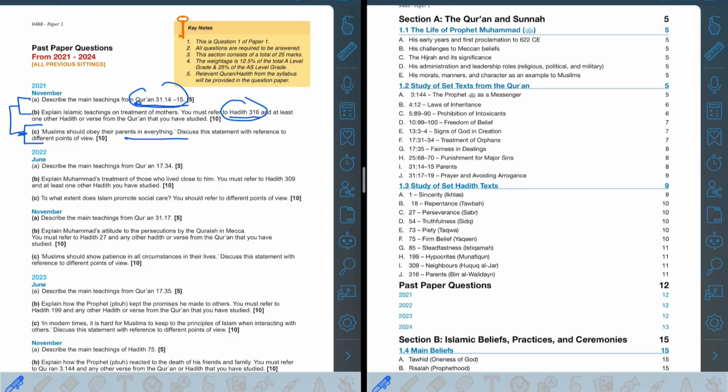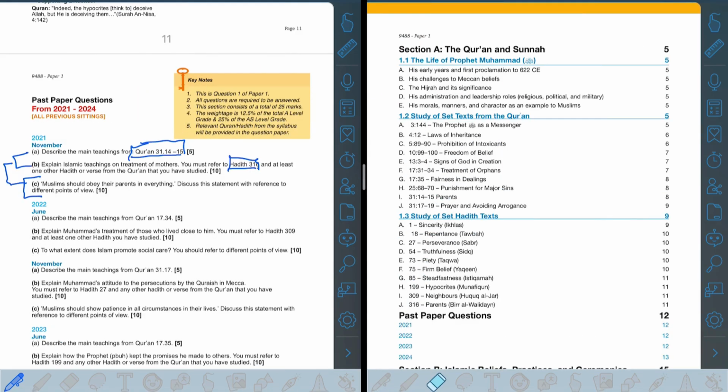Now one thing to mention is that over here you can see in the question that they're only telling you to describe the teachings from Quran 31:14 and 15. Now you might be wondering if you need to remember this. No, in the past paper they will be giving you this ayah, and the same goes for the hadith. You'll have hadith 316 in there in the paper, so you don't need to remember these hadiths according to the number. Okay, so let me show you.